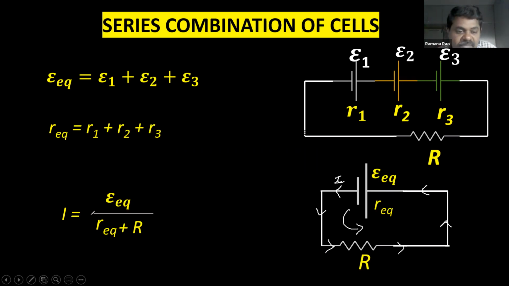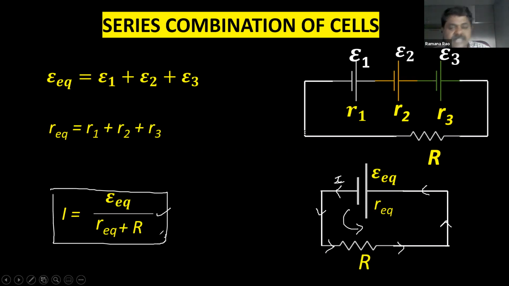So what is the formula for the current in this case? What is the EMF of the cell? Epsilon equivalent, plus what is the resistance? R equivalent and R. These two are in series. So R equivalent plus R. So this is the combination current, the current in the combination of the cells. So this is the way in which we can find the electric current through the combination.